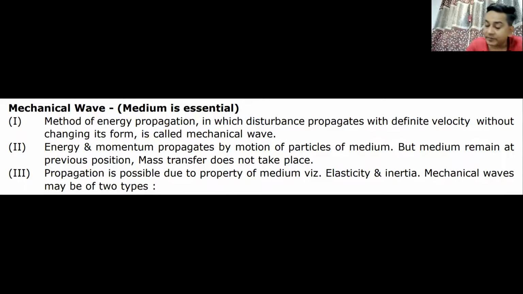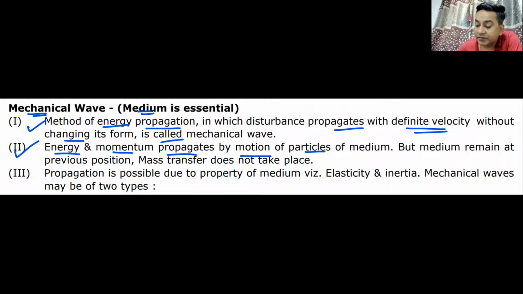Then we move to the next type of waves, where we require a medium to be present, and those waves are known as mechanical waves. So what are mechanical waves? It is a method of energy propagation, so energy is going from one point to the other. It moves with definite velocity, not the velocity of light, because EM waves move with the speed of light. Without changing its form, it is known as a mechanical wave. Energy and momentum get transferred by the motion of particles, but the medium particles remain at their original position. Mass transfer does not take place.